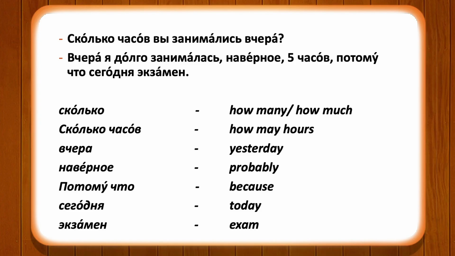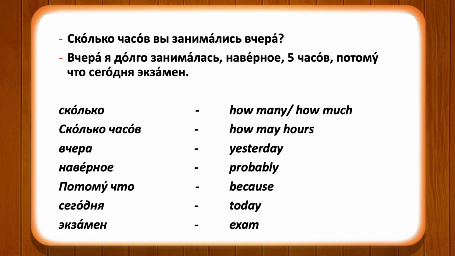Вчера я долго занималась. Наверное, 5 часов, потому что сегодня экзамен. It means yesterday I studied for a long time, probably 5 hours, because today is the exam.